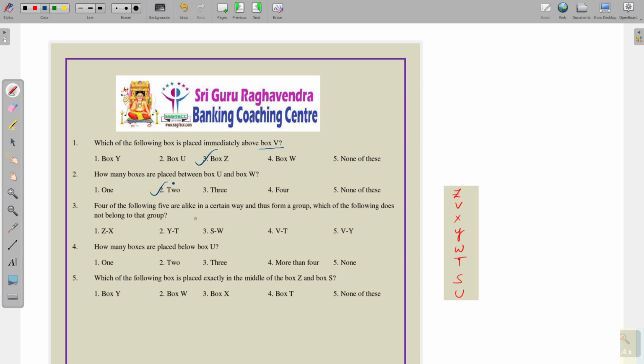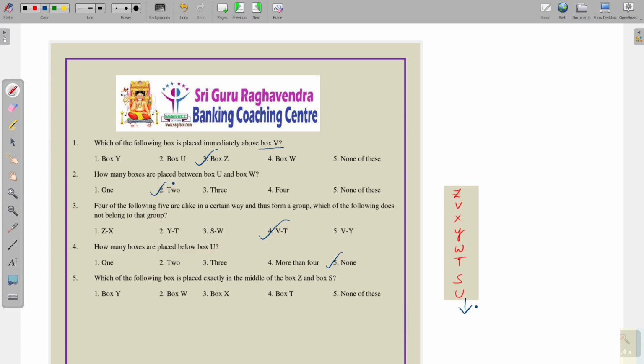Next, four of the following are alike in a certain way. Which of the following does not belong to the group? First Z and X: between Z and X we have 1 box. Y and T we have 1 box. S and W, between S and W we have 1 box. V and T we have totally 3 boxes. V and Y is also 1 box. So the odd one out is V and T. Option 4 is the answer. Next, how many boxes are placed below U? Below U there is no box. None is the answer.